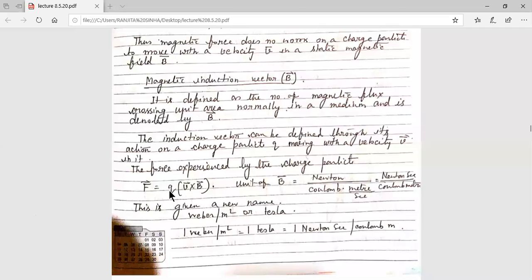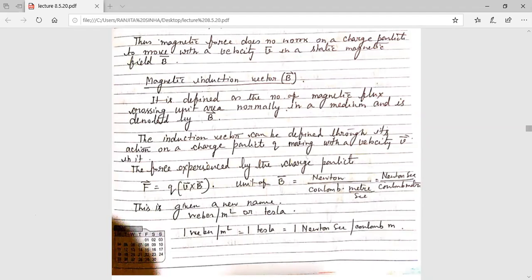In the denominator, what is the unit of q? That is Coulomb. And the unit of v is meter per second. So if you write it this way, you will get Newton second by Coulomb meter. So 1 Tesla equals 1 Weber per meter square, which equals 1 Newton second per Coulomb meter.